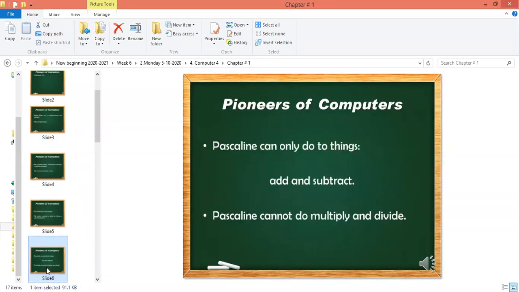After this, the Pascaline can do only two things. The Pascaline can add and subtract. That's it. Pascaline can only do two things: add and subtract. Pascaline cannot multiply and divide. It can only perform two operations. What are those two operations? The first one is addition and the second one is subtraction. So Pascaline can do addition and subtraction, but cannot do